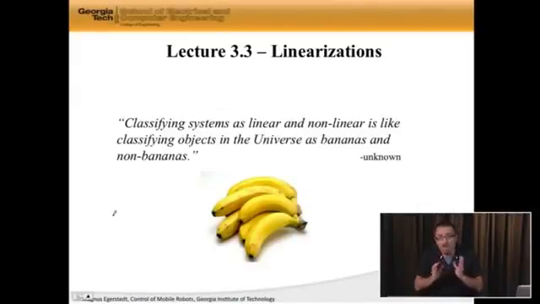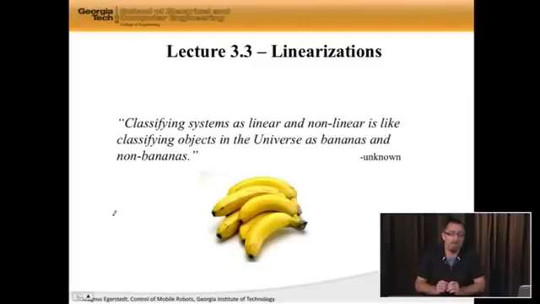What this means is that if you're walking around in the universe, let's say you're on Jupiter and you pick up something, chances are it ain't going to be a banana. Similarly, if you walk around and you pick up a system or a robot, chances are it ain't going to be linear. What that means is that linear systems are really, really rare. Yet, here I am two lectures ago bragging about how useful they are. So something's got to give here.